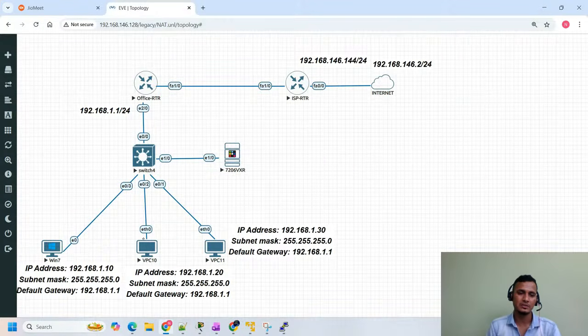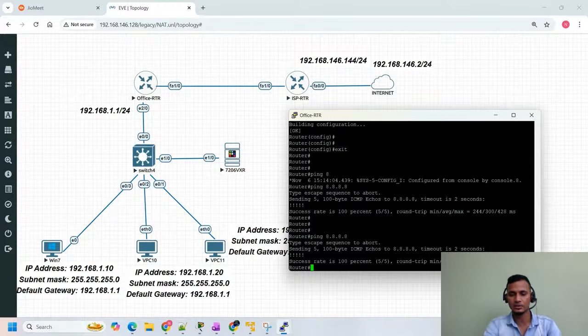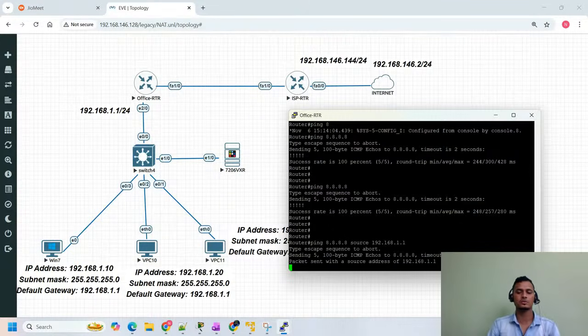If you try to ping from these machines, then you will not be able to reach. We can verify that from here itself. I'm in the office router, so I try to ping here using the source address 192.168.1.1. If you see, I'm not able to ping, guys. Why am I not able to ping?